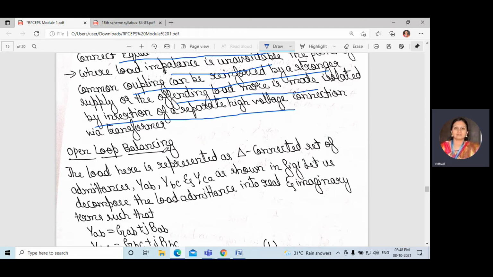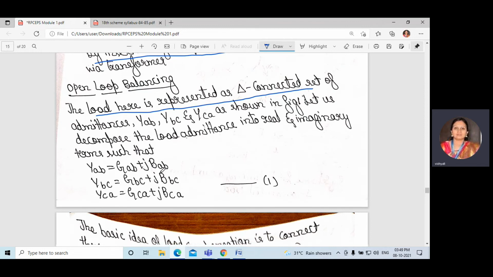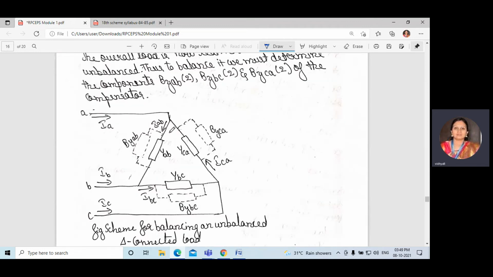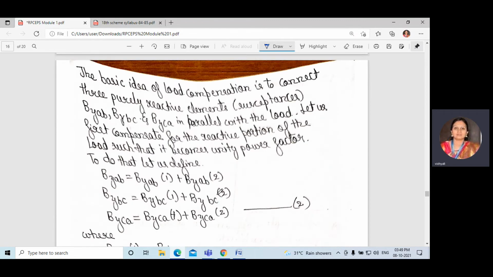In open loop balancing, the load here is represented as a delta connected one. If you see the diagram, you will understand this load is delta connected. The load they have taken, YAB, YCA, YBC, and they have connected the compensation term across the load. You can see the susceptance. So these are the line currents, IA, IB, IC, and these are the phasor currents. What we can write from this diagram is YAB, YBC, YCA. These are the admittances.